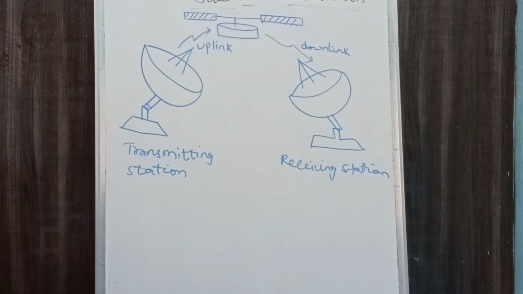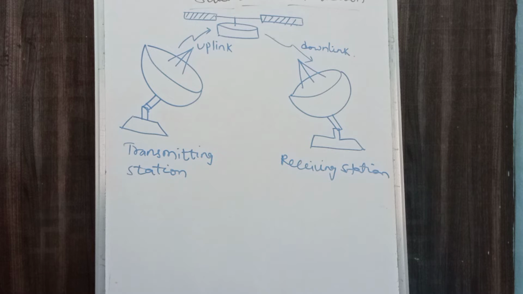Here in the transmitting station, you have an umbrella-type thing, that means a network device that transmits a signal through space. Those signals meet in the satellite, which is at a very long distance from the transmitting station.